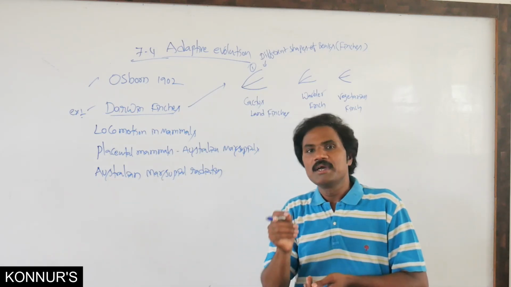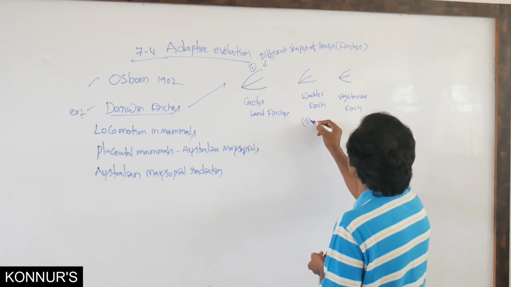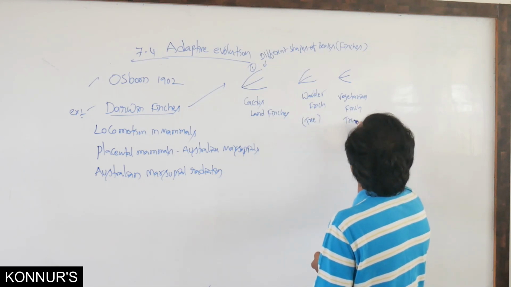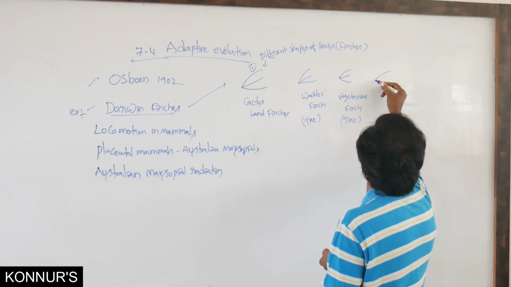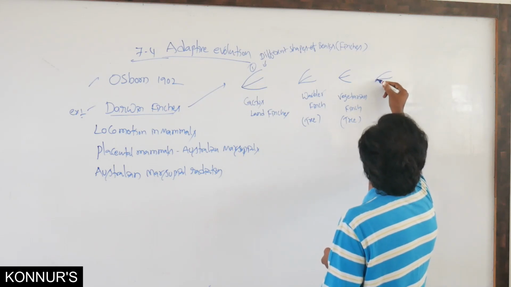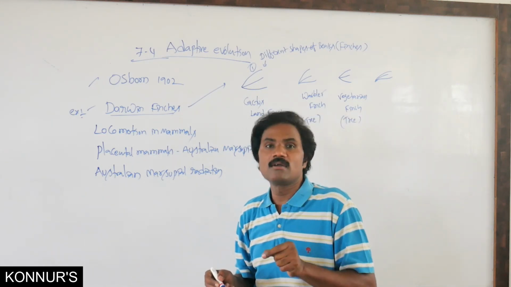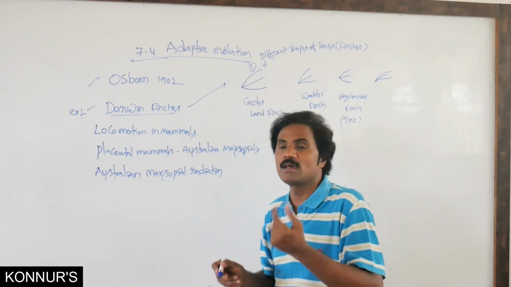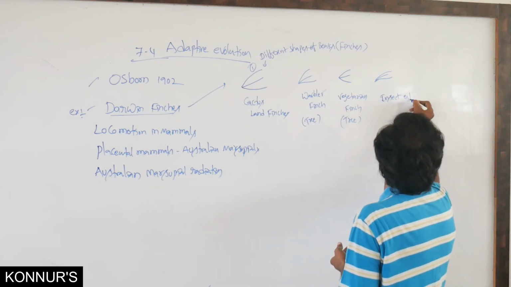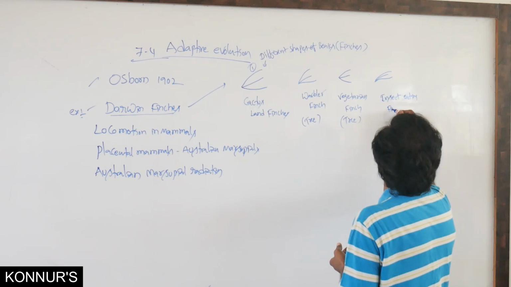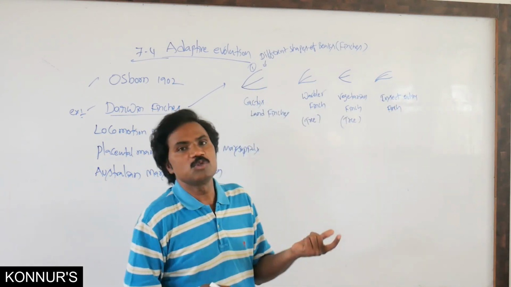Another one is the insectivorous finch, also a tree finch, with a little bit sharp-edged beak, sharp at the upper part. The insect-eating finch lives on trees only.